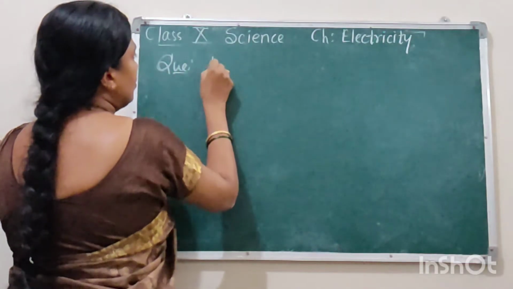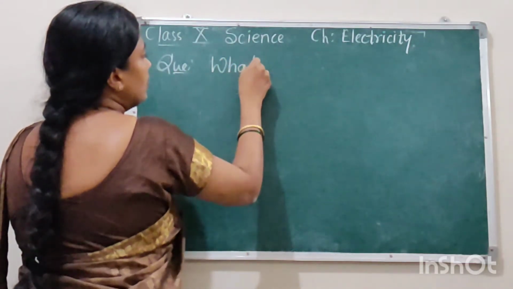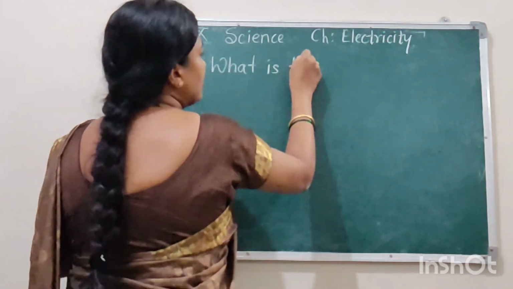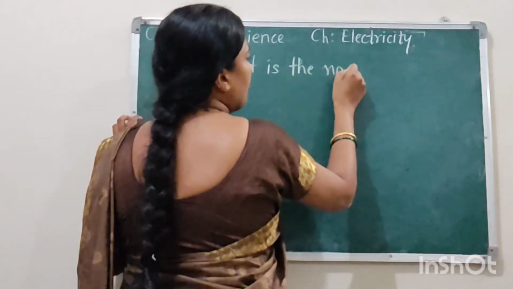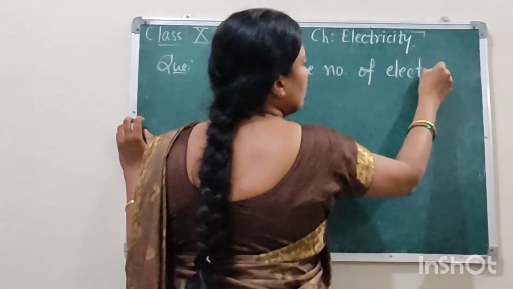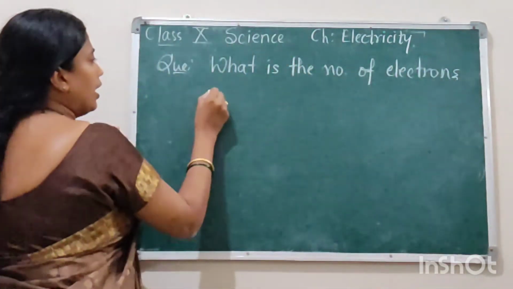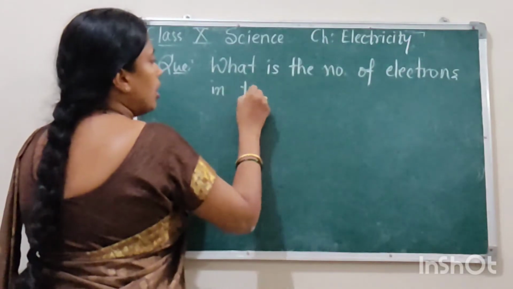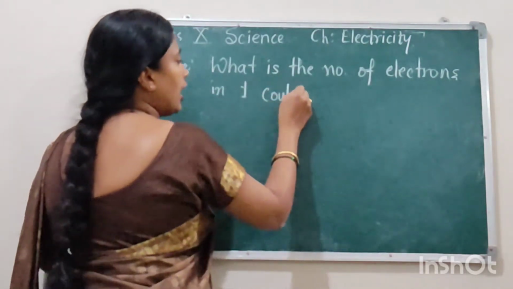The question is: what is the number of electrons in 1 coulomb of charge?